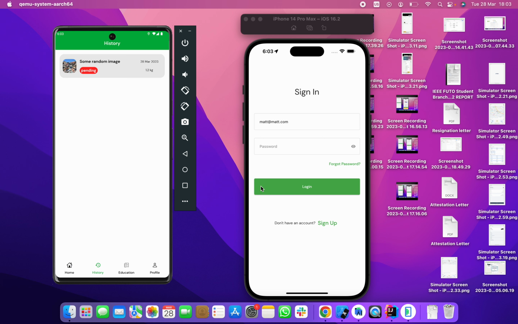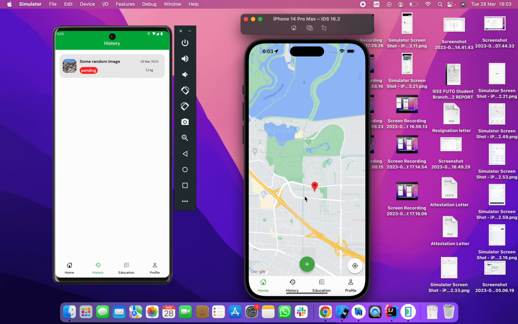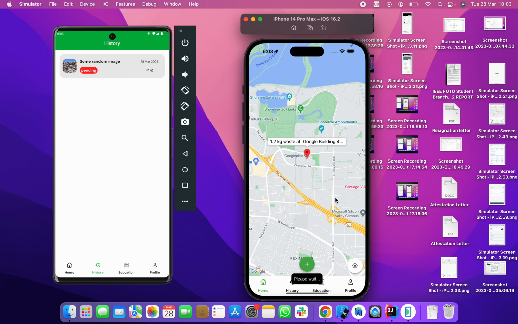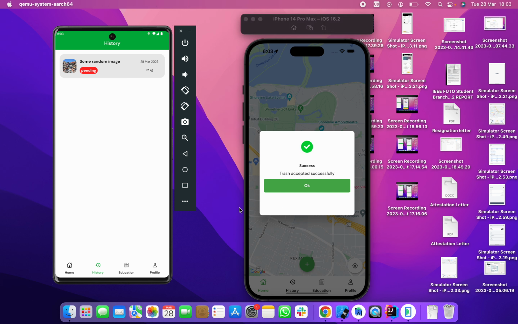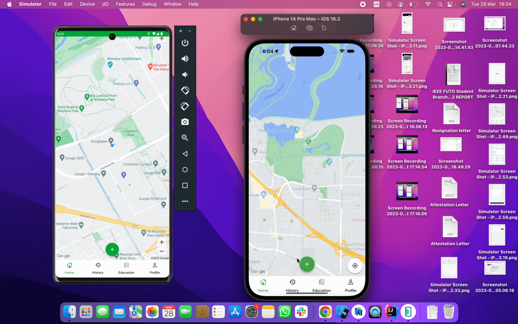Now on the collector side, I'm going to be logging in a collector account. I'm going to put in the password for the collector and then log in. Collectors see a map, and that map shows users that have created alerts. You're going to see a pop-up. It has almost the same features as the user side, but here you can click on the pop-up and see details of the alert that was created, and now you can accept the alert. Once the alert is accepted, you can see the alert in your history.